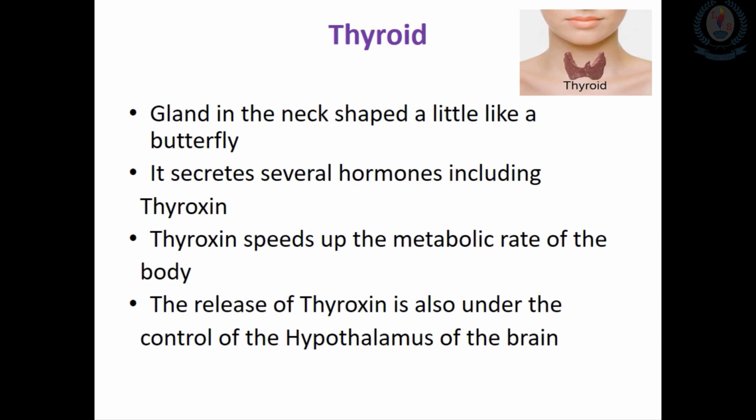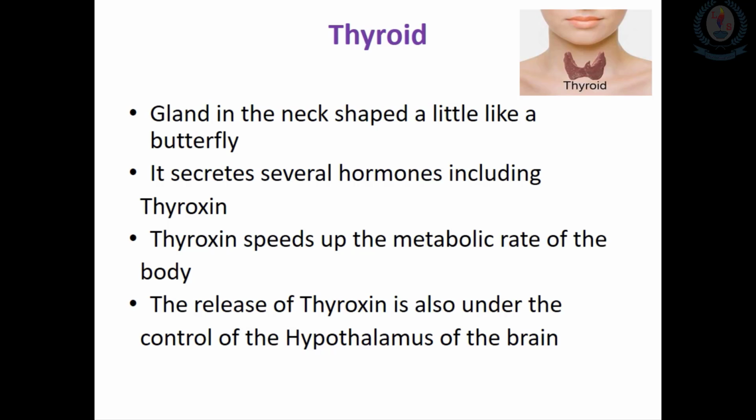Then we will move to the next endocrine gland, the thyroid gland. The thyroid is a gland present in the neck, shaped a little like a butterfly, and it secretes several hormones including thyroxine. Thyroxine speeds up the metabolic rate of the body. The metabolic rate is the rate at which the cells of the body carry out their chemical reactions.